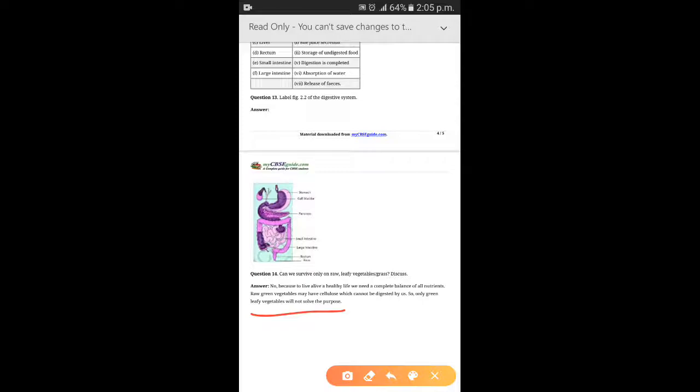So that completes our chapter. I have explained to you the chapter as well as the NCERT questions and answers. I have given you assignments. I hope you all have completed them. Now start learning the chapter.